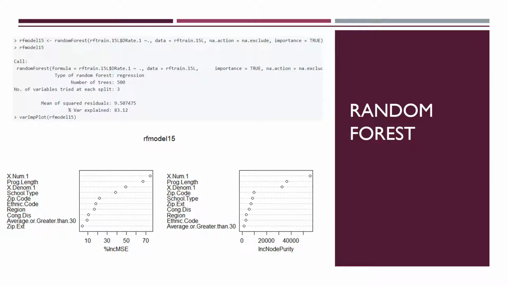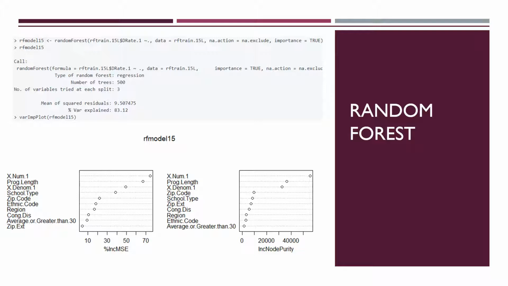Taking a look at the variable importance plot, it makes sense that the x.numerator and x.denominator were high on the list, since those variables are used to calculate a school's default rate, where the default rate equals the number of students in default, x.num1, divided by the total number of students, x.denom1. It also makes sense that the program length variable ranks high in variable importance based upon my data visualization plots that I created earlier. But I am a little bit surprised to see zip code ranking higher than school type on the plot on the right-hand side.